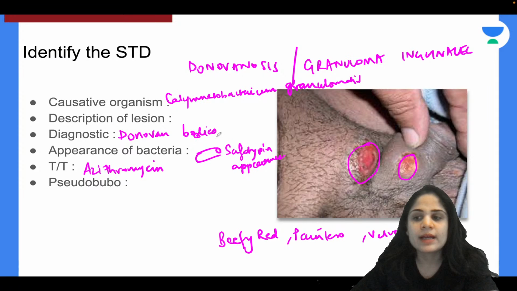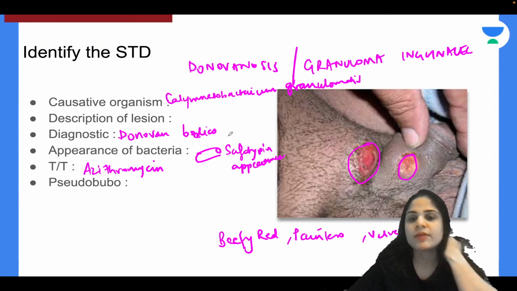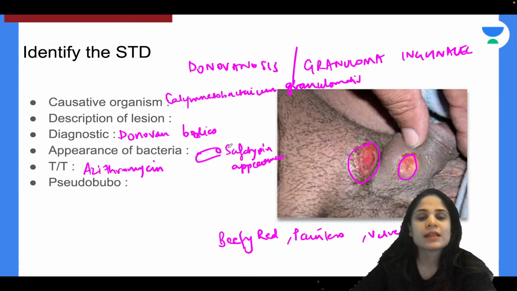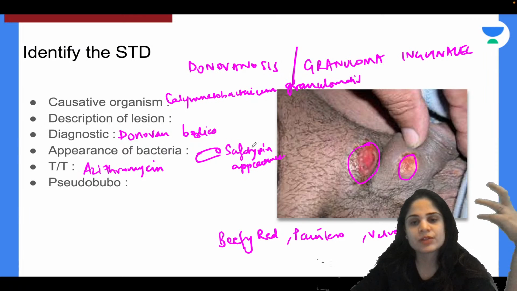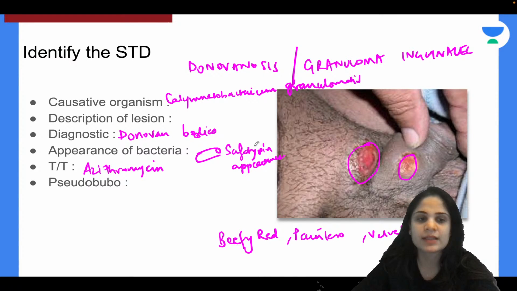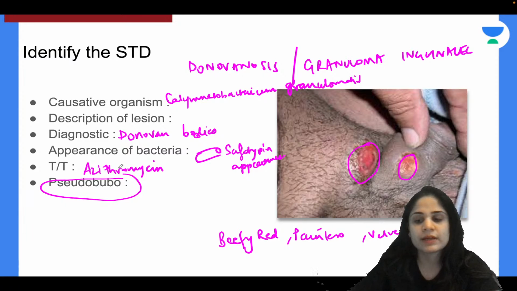Okay, now we have the pseudobubo sign that is seen in this. So what is the pseudobubo sign? If you have enlarged inguinal lymph nodes, then that is called the bubo sign. Inguinal lymphadenopathy is called the bubo sign. But if there are swellings in the groin area which look like enlarged inguinal lymph nodes but are not, then that is called the pseudobubo sign. And the pseudobubo sign is seen in granuloma inguinale or Donovanosis.